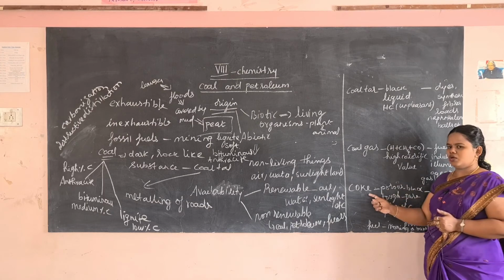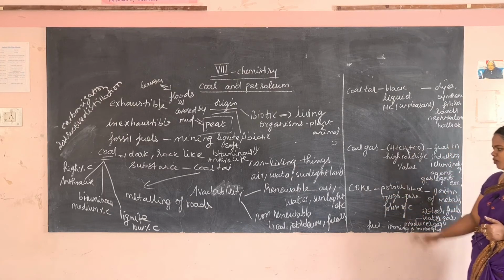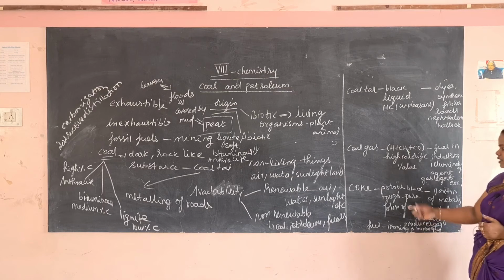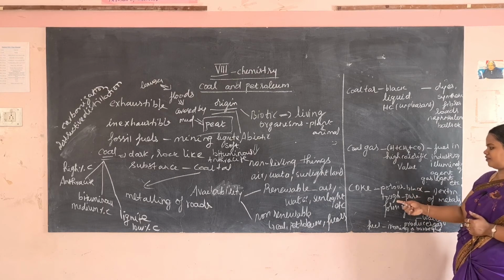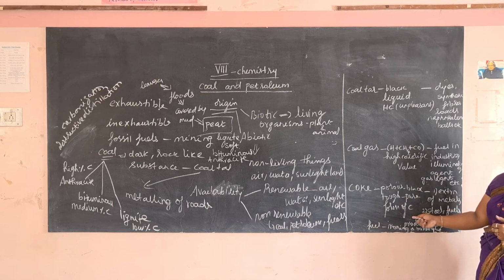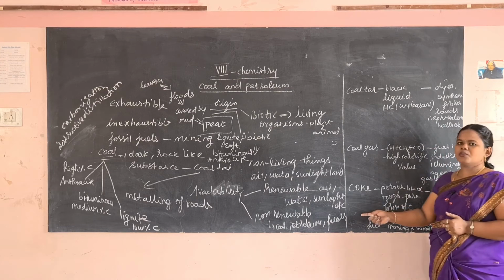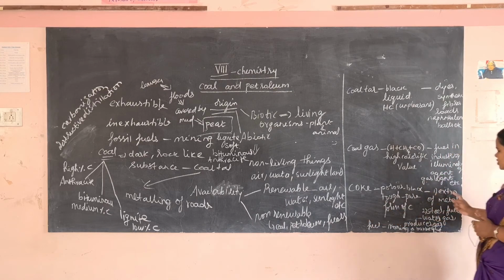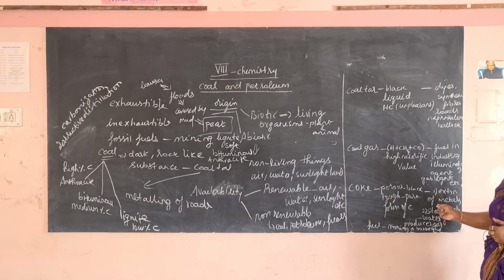Then coke. Coke is a very, very important carbon, that is, it is a porous, black, tough and pure form of carbon. Among these, coke is the pure form of carbon. It is used as a reducing agent in the extraction of metal. To extract metal, they use this coke as a reducing agent.